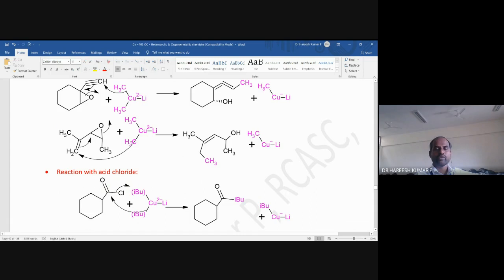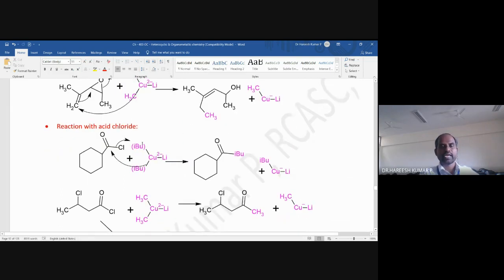So there will be a new bond formation between the methyl of the copper and the sp2 carbon atom. Once there is a new bond formation, this bond pair goes over here, and this bond pair picks up a proton, forming an enol. It's not an alpha enol, it's a beta enol that is obtained.